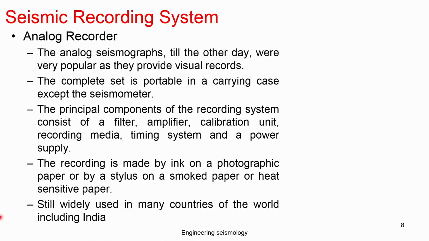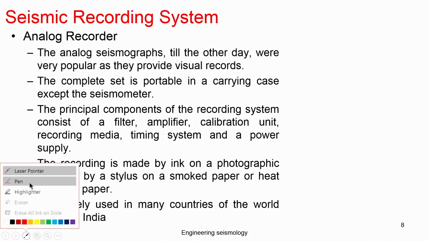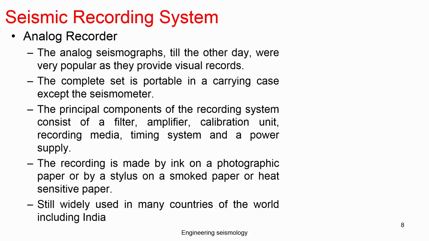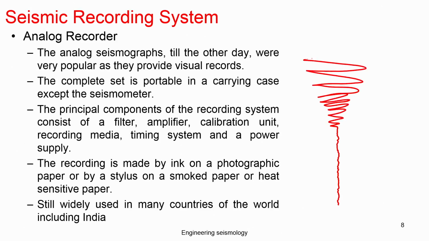So, I will just give a representation of what I have seen. Basically there was a drum. This is the earth tide. Okay. So, if there is no vibration, it is placed at Nungambakam in Chennai. I am not very sure where exactly it is placed nearby. It goes like this. If there is an earthquake, then it will record like this. Okay. Depending upon the wave, it will record and then it will come back to the original position.